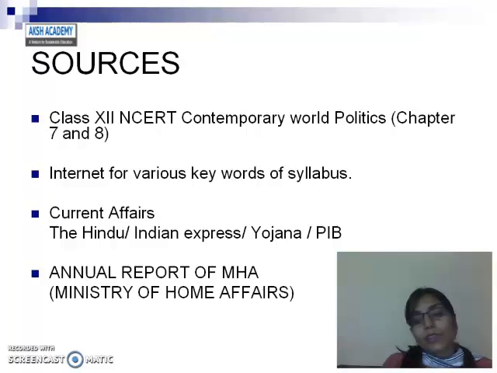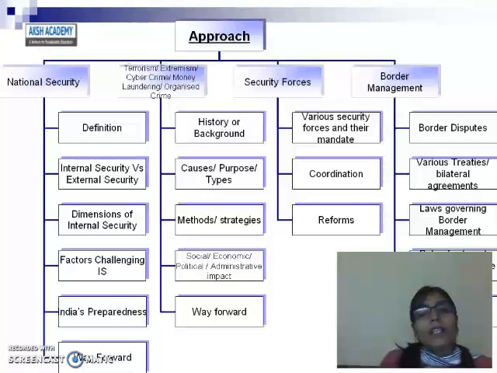Now, how to approach? See, the broad areas of the syllabus, I have divided into 4 broad areas. The first one is the introduction to national security. The second broad area is the factors challenging internal security, where you will find various factors like terrorism, extremism, cybercrime, money laundering and organized crime. Apart from this, you can also put here communalism, separatism, regionalism. All these things are factors challenging the internal security of the country. The third broad area is security forces, and the last one is border management.